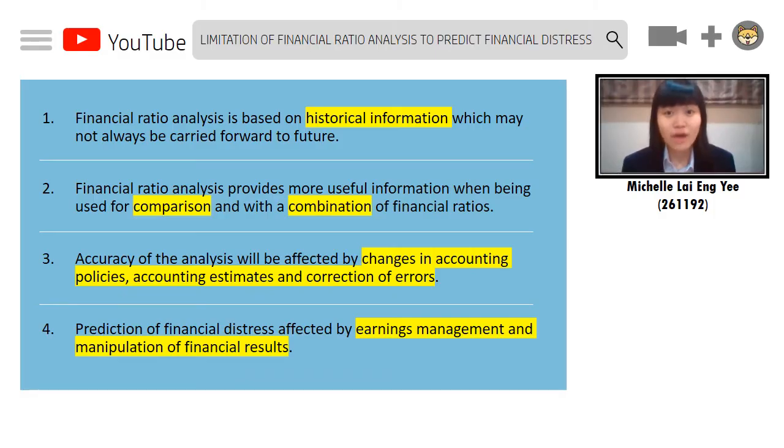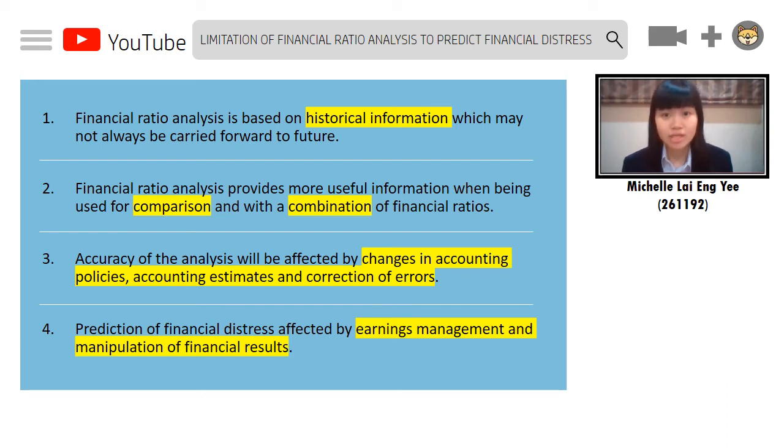I will continue by explaining the limitations of using financial ratio analysis to predict financial distress. First, the analysis is based on historical information. Hence, the indication of possible financial distress identified this year may not accurately predict financial distress in the future, when other factors cause the company's financial performance to turn good in the following years.